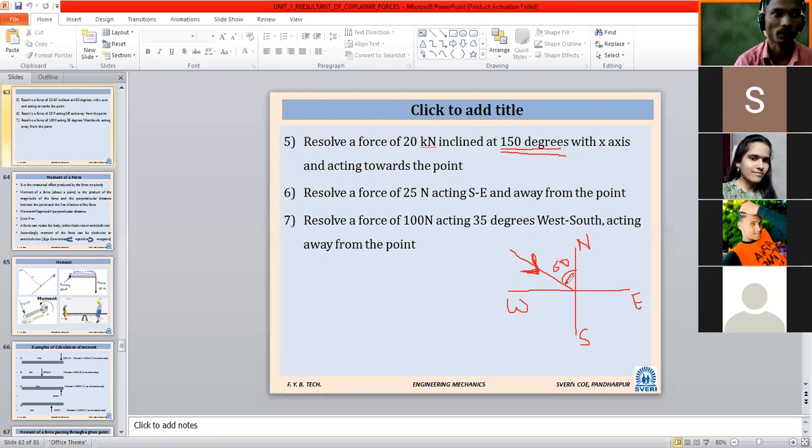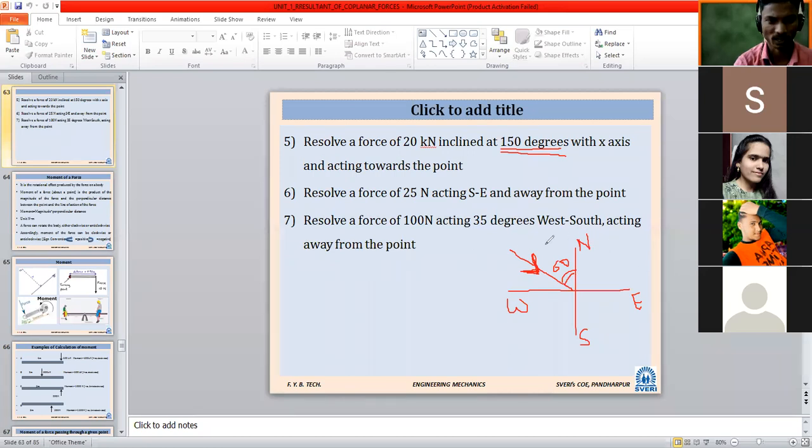So your formula will become Fy is equal to F cos theta, and Fx is equal to F sin theta. I will not go for calculation. Is there anyone having a problem in this?